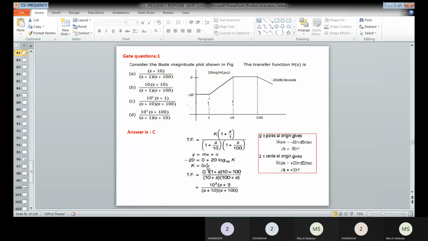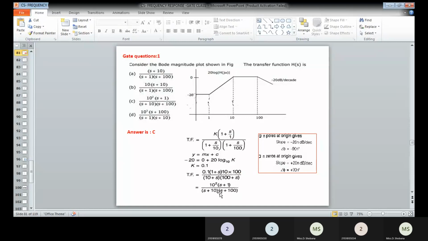So s divided by 1 is nothing but s. Therefore, 0.1 into 1 plus s, and then we will have 1 plus s divided by 10, and then 1 plus s divided by 100. You can simplify that. Here you can see 100 into 10, you can multiply that, and then you have the resultant transfer function as 10 square into s plus 1 divided by s plus 10 into s plus 100.